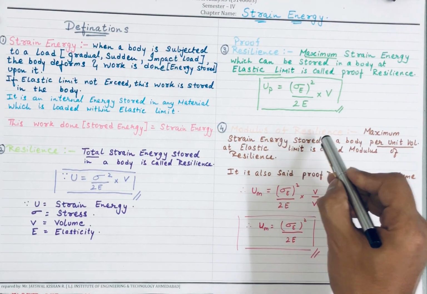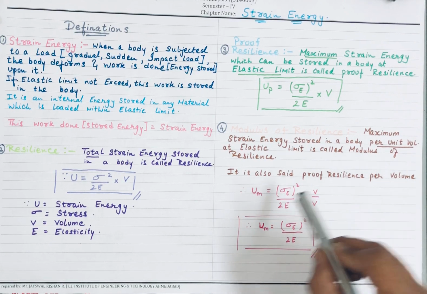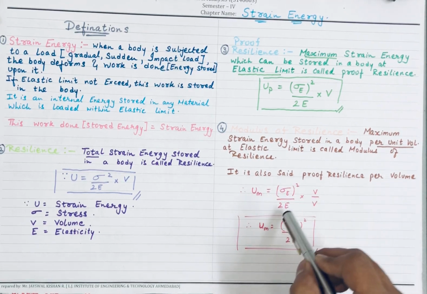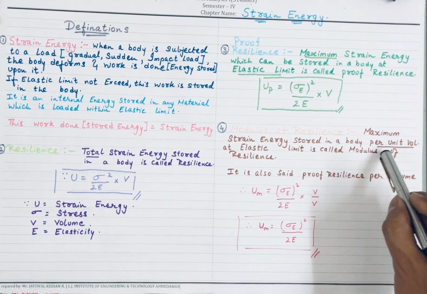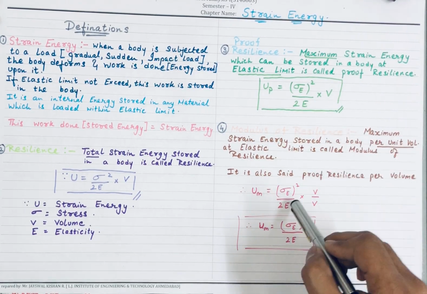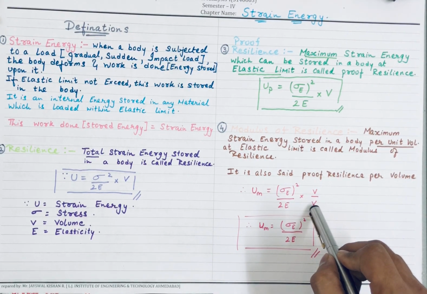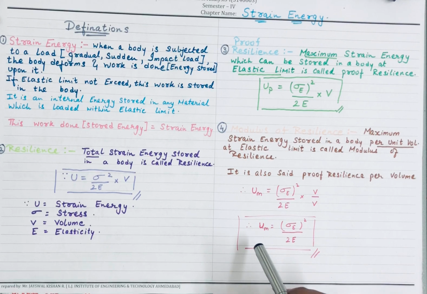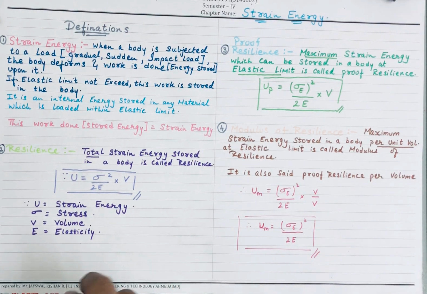So it is also said as proof resilience per volume, meaning UM equals sigma E square by twice E multiplied by V, per volume. This V comes from per unit volume. The same definition is used, but for per unit volume I have divided by V, so V cancels out. My modulus of resilience UM will be sigma E the whole square by twice E. So these are the four most important definitions.